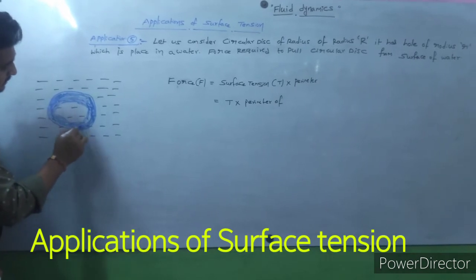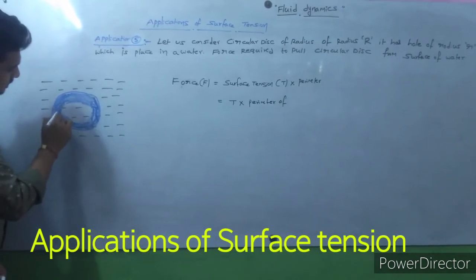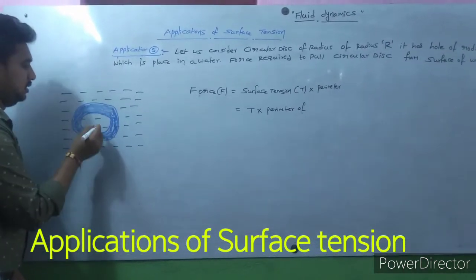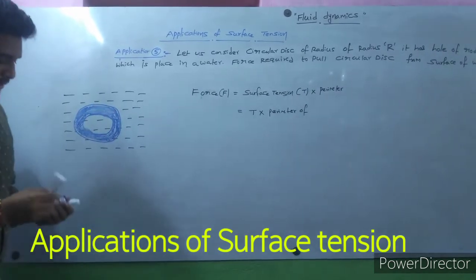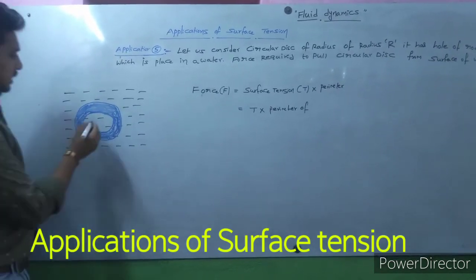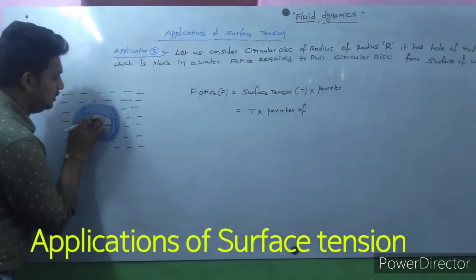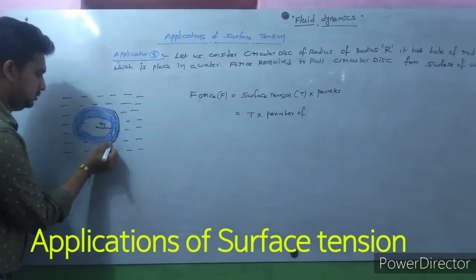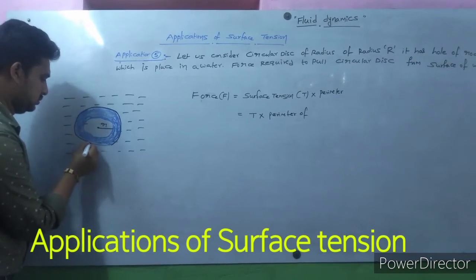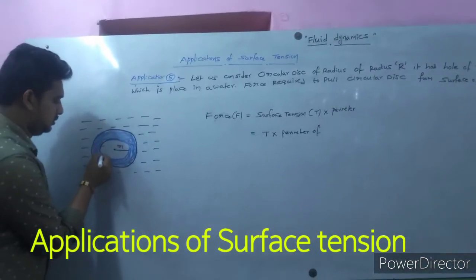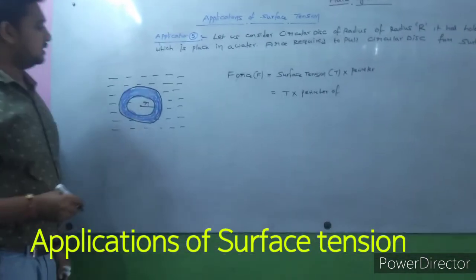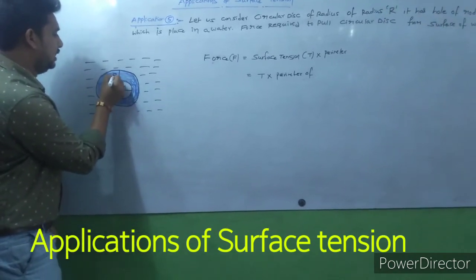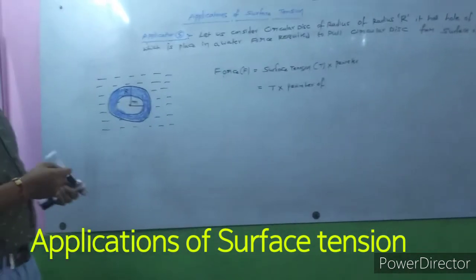The inside hole has radius small r, and the total disc radius is capital R.